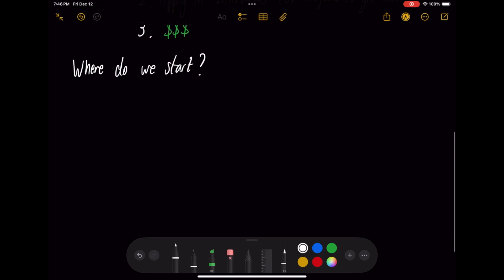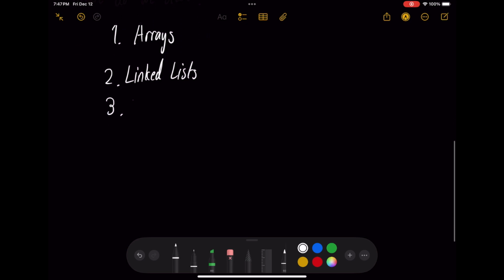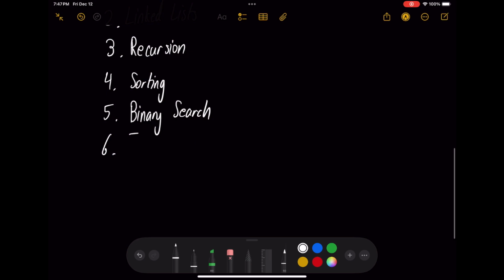Now, where do we start, right? This one is pretty simple. First, we start with arrays. You must have heard of them already when you were starting Python. Then we do linked lists. And then we do recursion, right? You might have heard that before. Number 4, sorting. Number 5, we're going to do binary search. And then 6, trees, pretty simple.